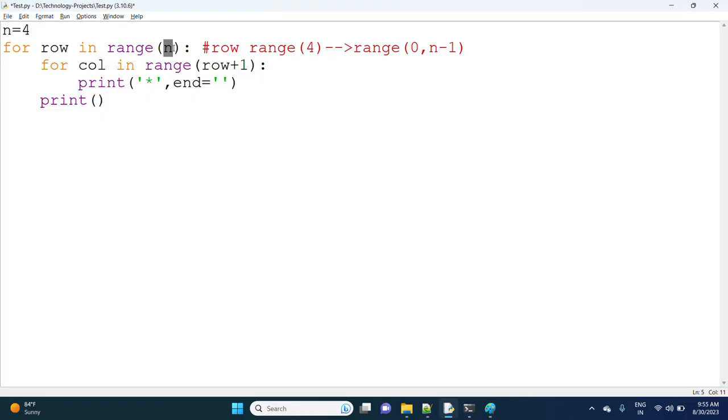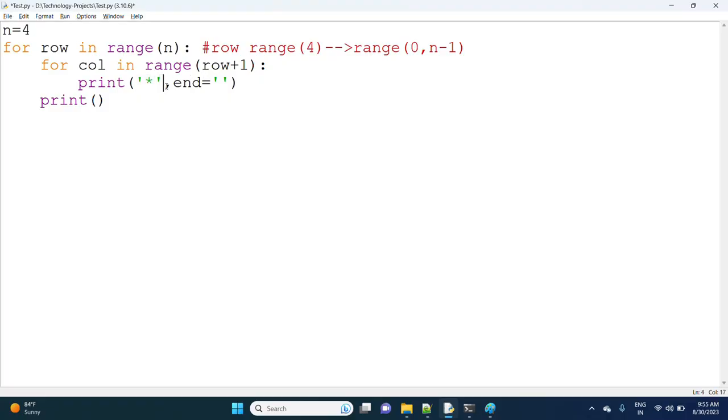Again, 0 is completed, next is 1. For column in range of row plus 1, that is 1 plus 1, which is 2. Now in this case 2 stars will print.